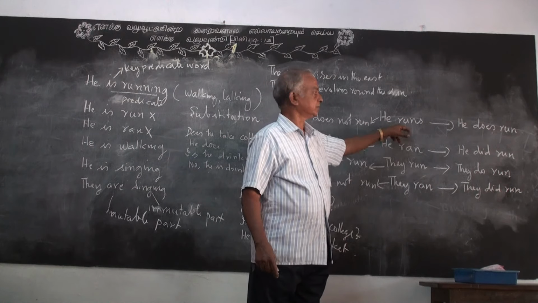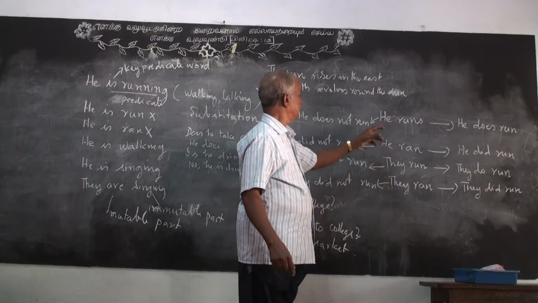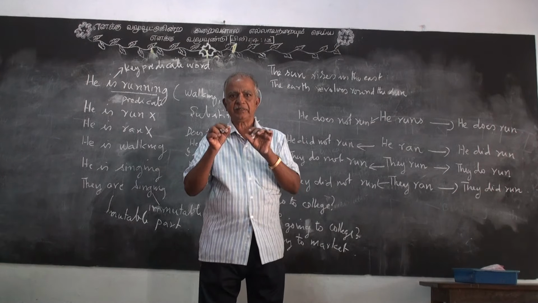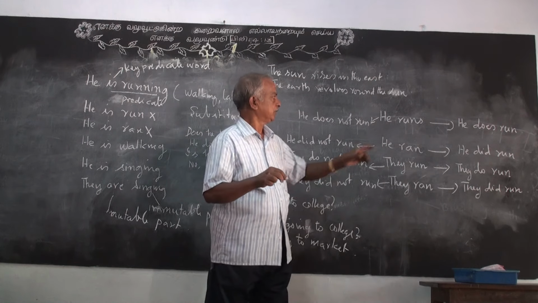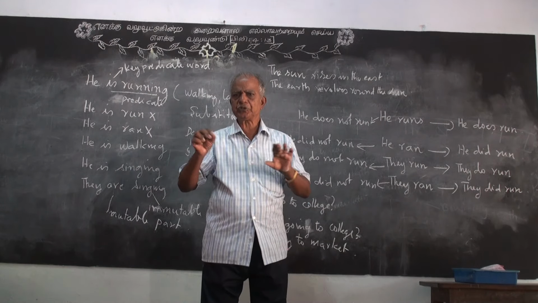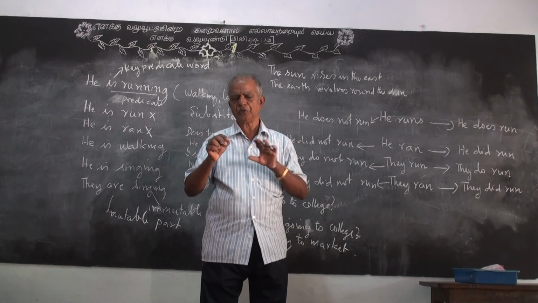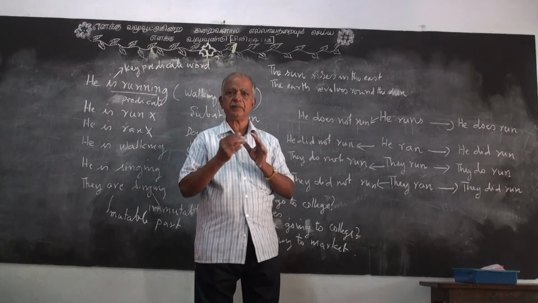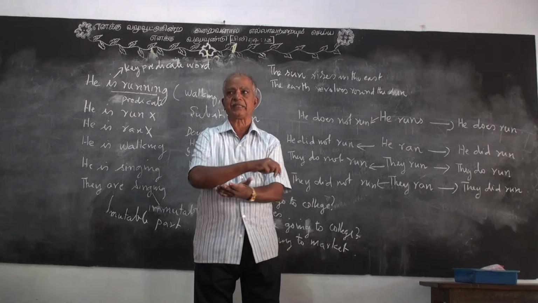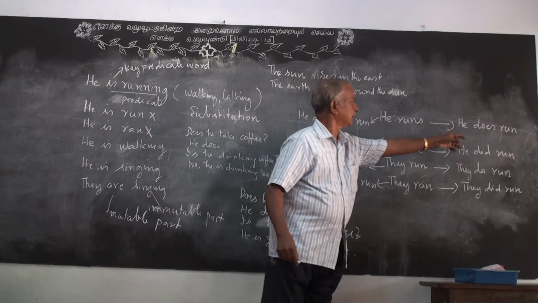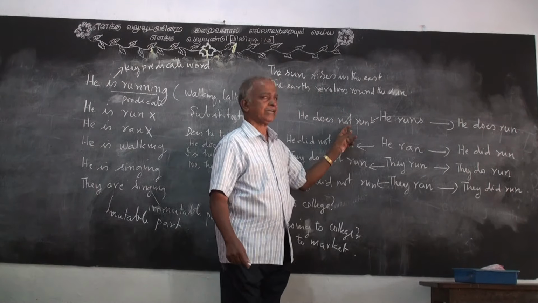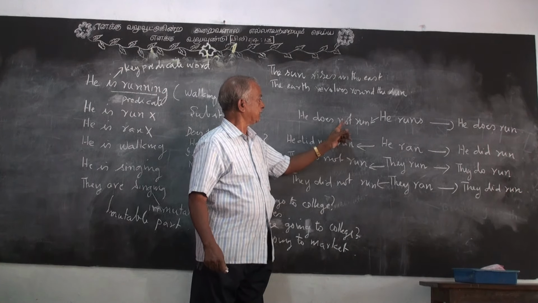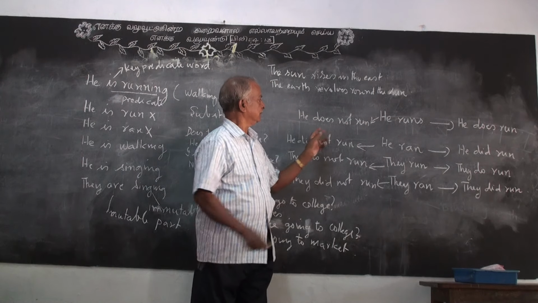He runs. He does run. He does not run. He does run means you are giving some emphasis to "he runs." That is the usual meaning we mean. "He does not run" means negation, 100% negation. He does run, he does not run. This is an adverb, changing the meaning. You cannot put the "not" in any other place.